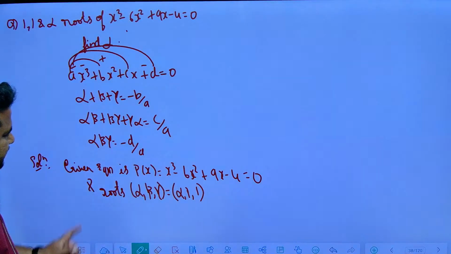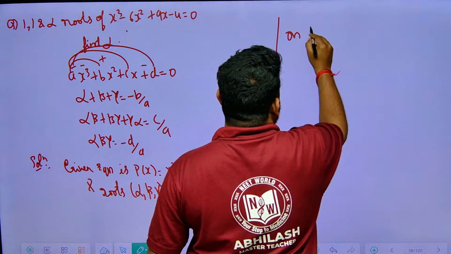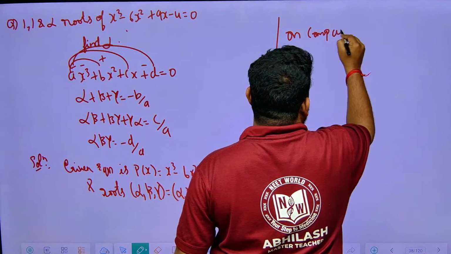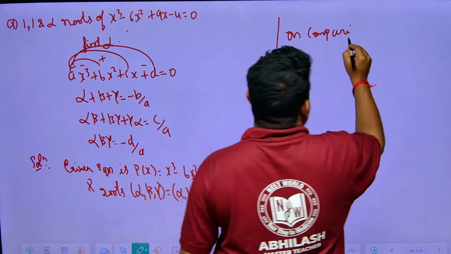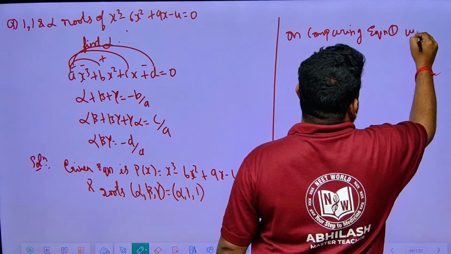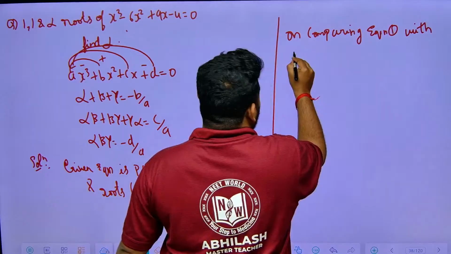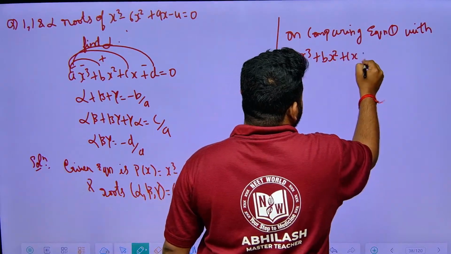So here, directly let me take the product of the roots. First, on comparing equation 1 with the standard equation ax cube plus bx square plus cx plus d is equal to 0.